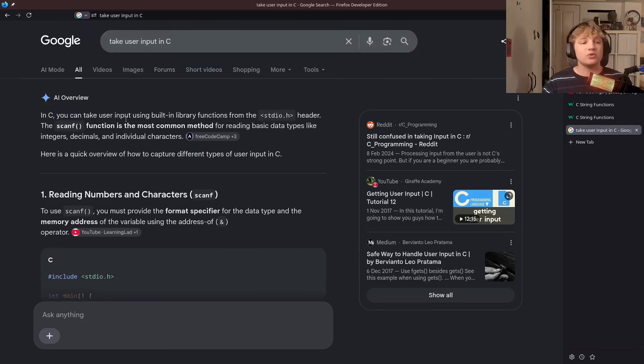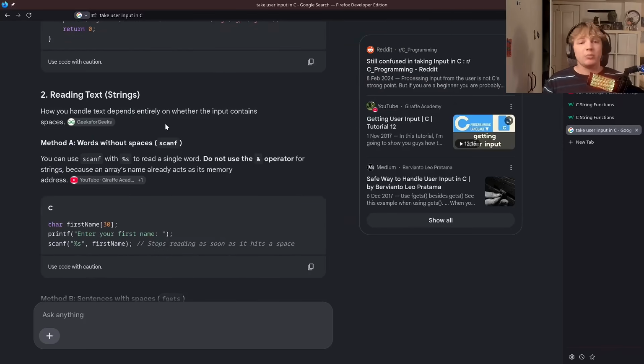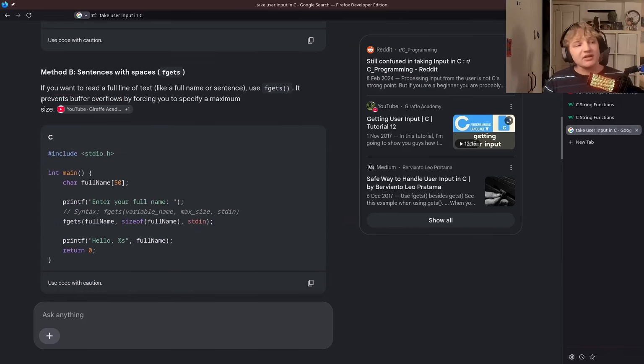for how do I take user input in C. And you can see the exact source that it is citing right here. But to Gemini's credit, it does tell us that it prevents buffer overflows. So the problem is, why is this not method A? Why is this not method A?